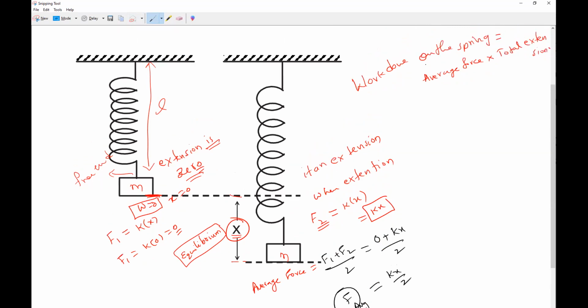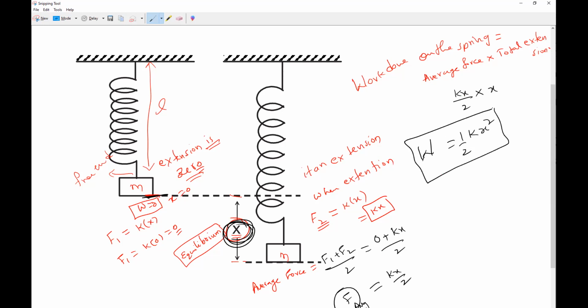So now you substitute it. Work done on the spring is equal to average force, Kx by 2, into the total extension. Here extension is 0 and here extension is X. So work done on the spring is equal to half K into X into X. X into X is X square.